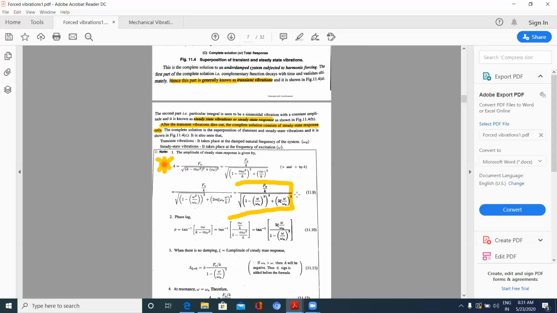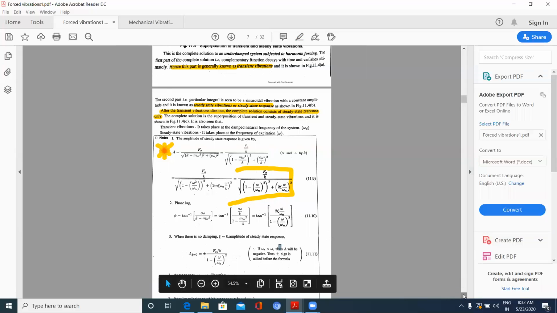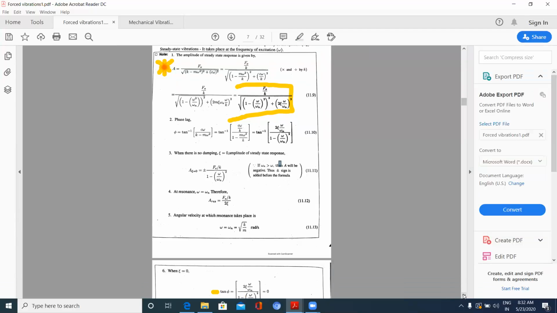But if it is being applied directly, this F naught force, that is when the angle is 0, what I get is F naught force only. So we'll be discussing this equation when we discuss magnification factor.